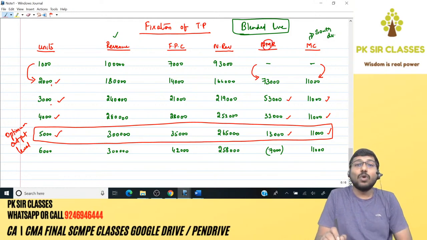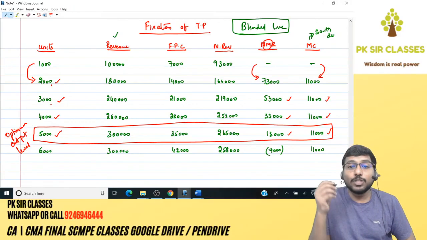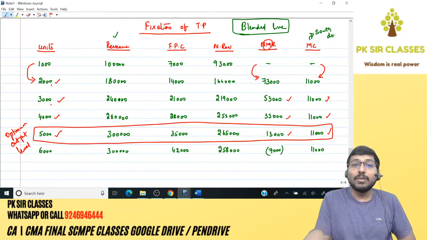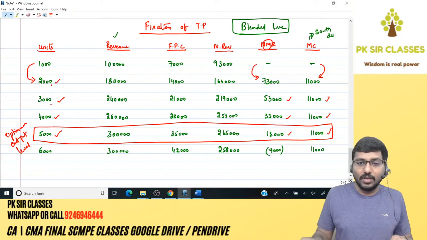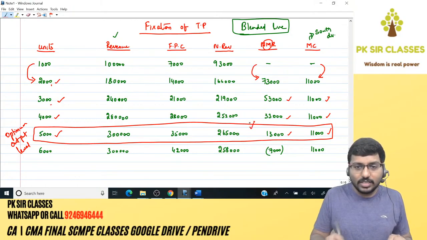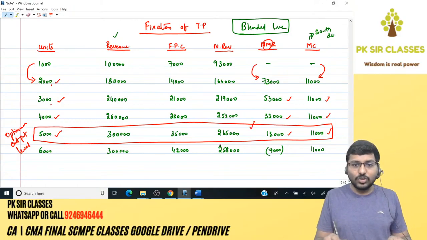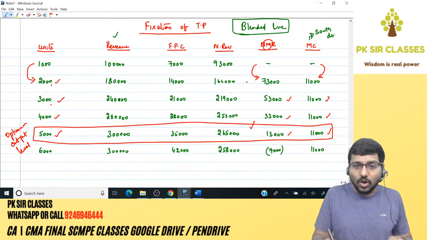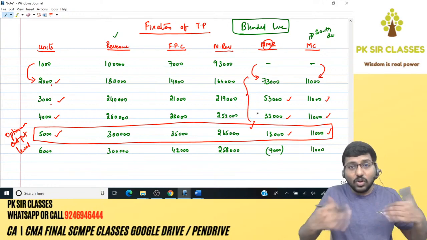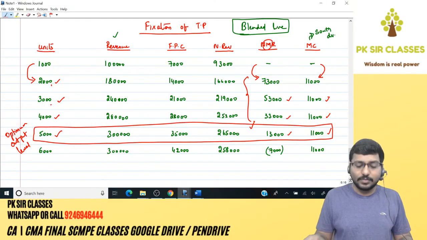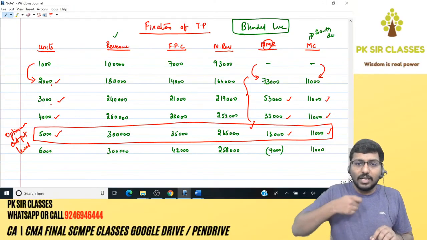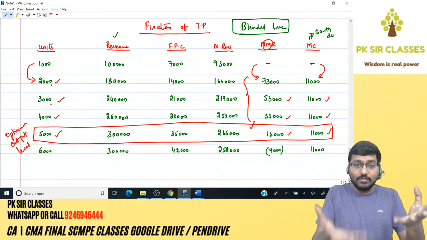Marginal. Marginal means what? Incremental. Incremental means what? When I say I've chosen this 13,000, this particular level, that is 5,000 units, what does it mean? It means all these previous levels you have earned already. I've spent 11,000, I've got 73,000, I've earned.